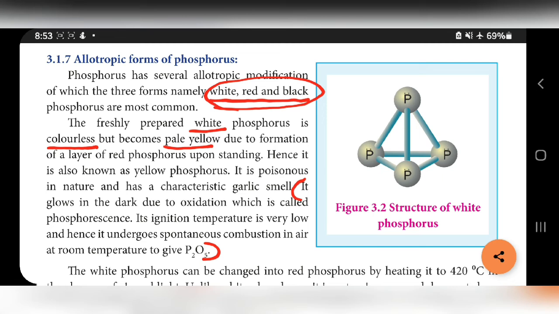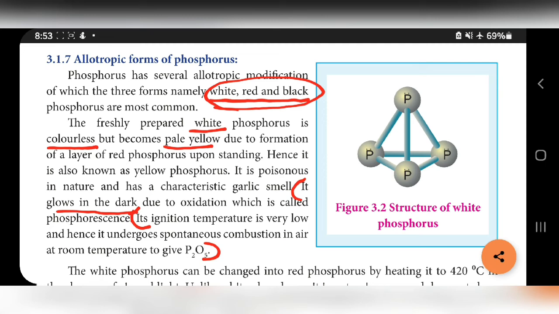It glows in the dark due to oxidation. That yellow phosphorus glows in dark condition due to oxidation. That process is called phosphorescence. Its ignition temperature is very low, so it undergoes spontaneous combustion in air. This is the main point.